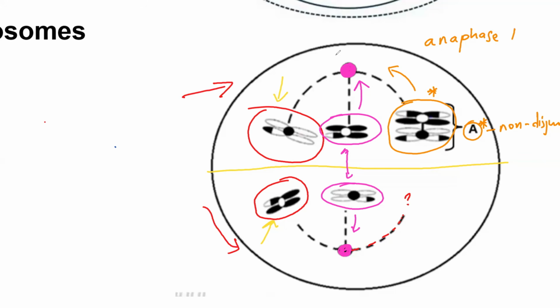Yes, Yango. I wanted to ask a question. In anaphase 1, the chromosomes being pulled to the poles, must the number always be 3? No, it depends on the diagram that you're given.